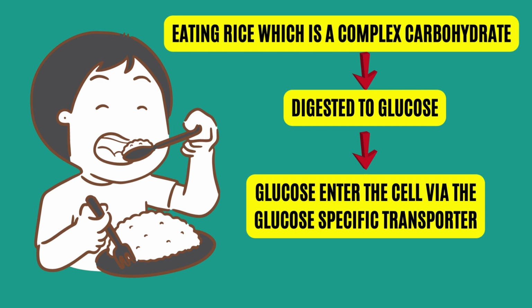What happens to glucose now? The glucose molecule will then enter the cells. So, the very first thing about glycolysis is the entrance of glucose into the cell. You have to remember that glucose is a relatively large molecule, so it cannot diffuse into the cell. Therefore, it enters the cell via glucose-specific transporters such as GLUT.